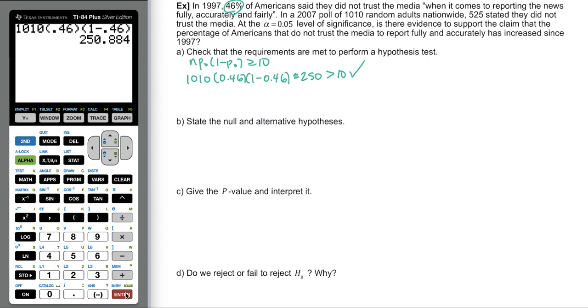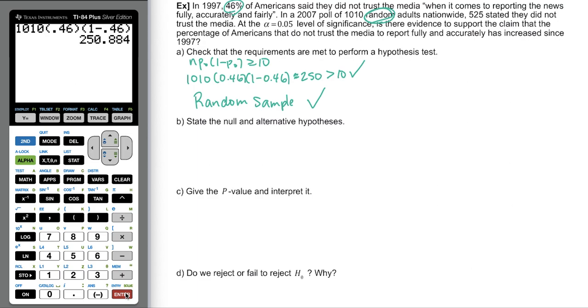One of the requirements was also that the sample needed to be random. It does state that there was randomness in the sampling method, so we're okay with that one. And then the last one was that the sampled values needed to be independent of one another.